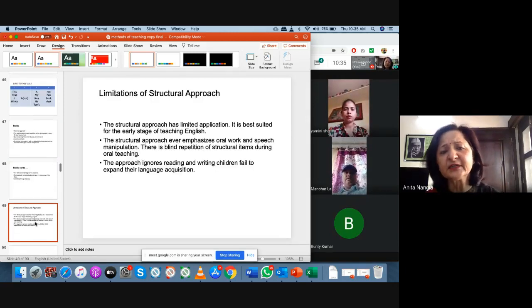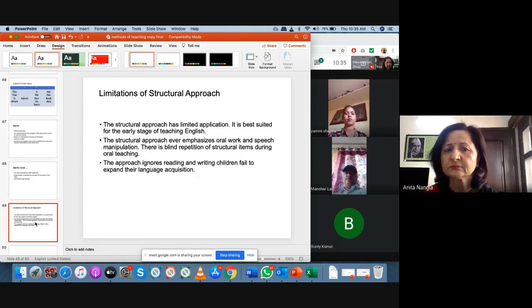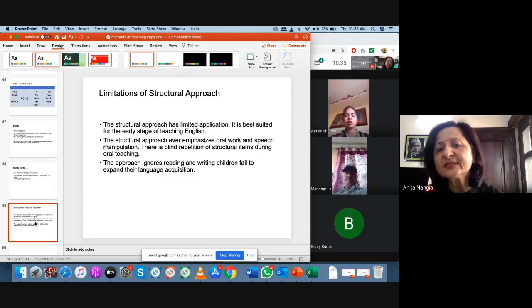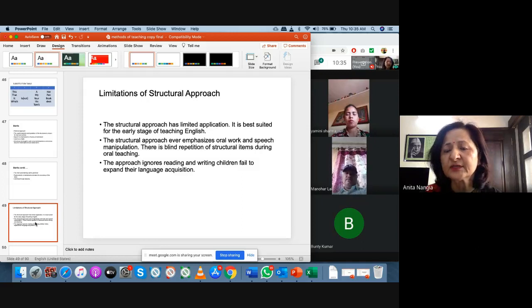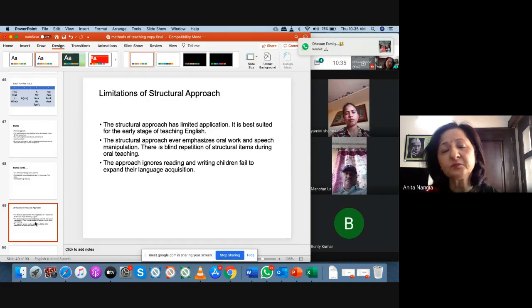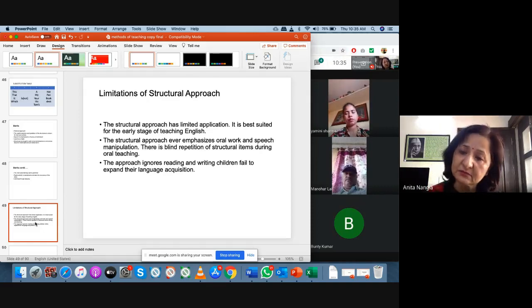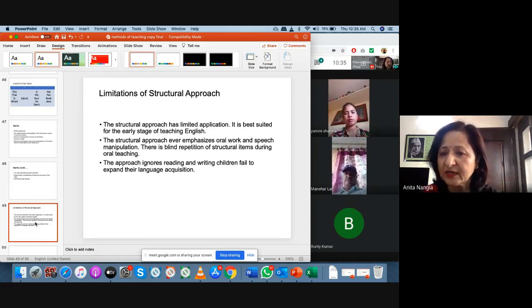And then comes limitation. There are certain limitations or demerits of the structural approach, or drawbacks of the structural approach. You know, it has limited application. If I have taught you, for example, 275 structures, you know, it has limited use. You need to create, you know, thousands and thousands of sentences in your life. But for beginners, it's okay.